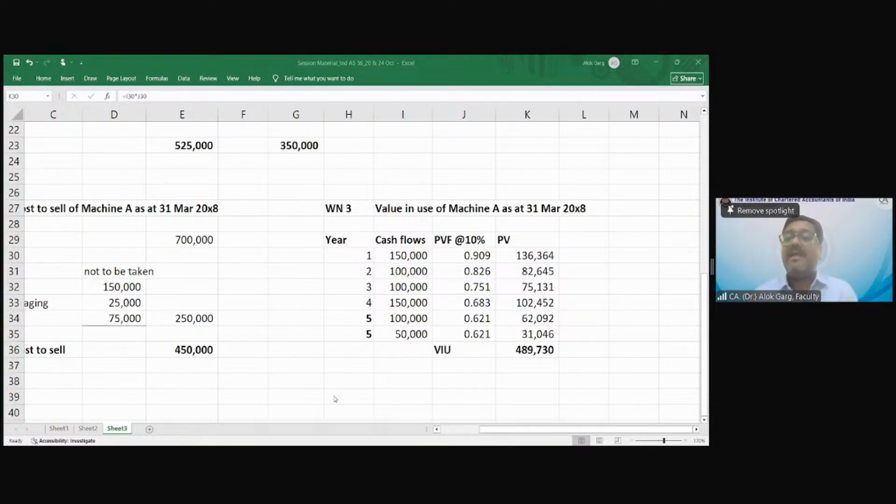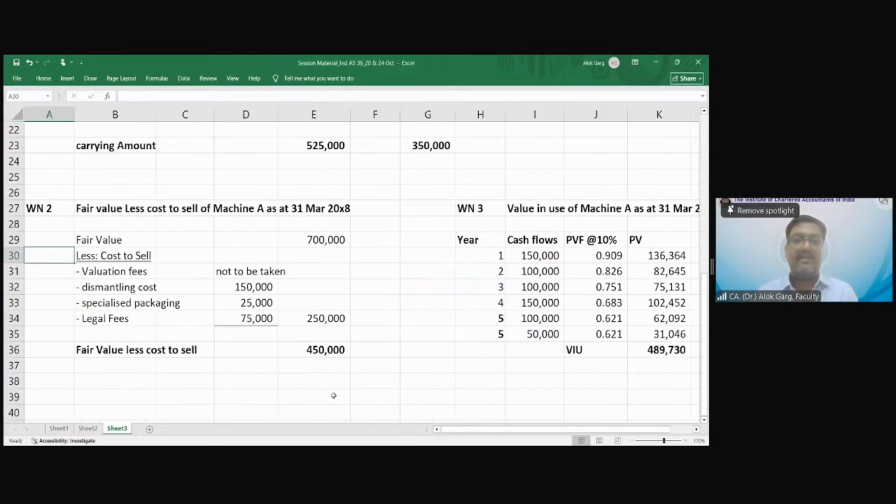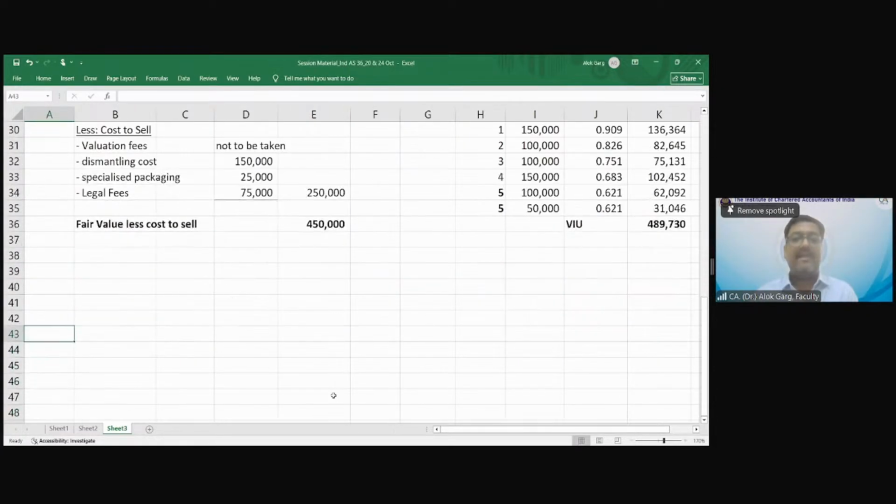Now, what is my impairment loss on machine A? What is my recoverable value? Recoverable value of machine A as at 31st March 20x8. What is my recoverable value of machine A?